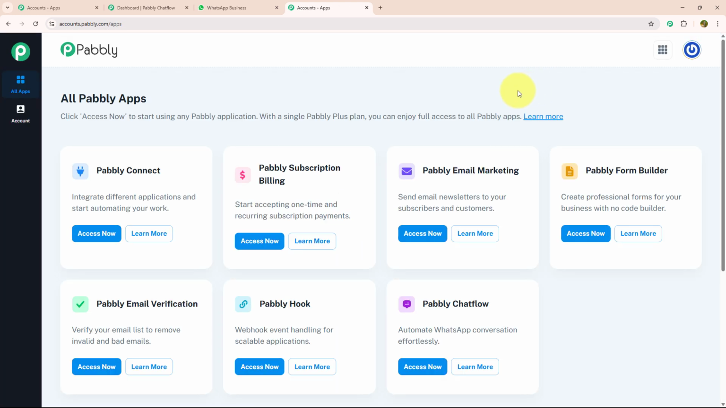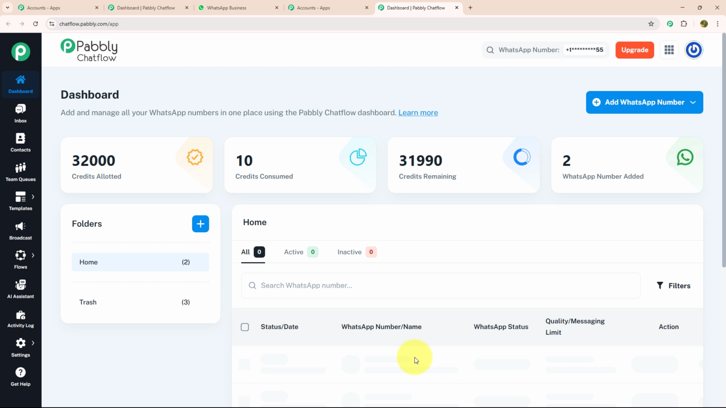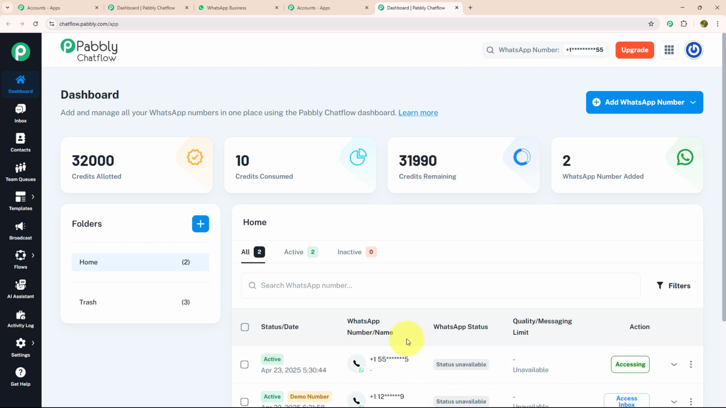After signing in, you will land on the All Pabbly apps page. Over here, you can see there are 7 different applications, but as we are working with Pabbly Chatflow, I will click the Access Now button of that. From there, you will be redirected to the dashboard page. Over here, you can add and manage all your WhatsApp numbers from one place using Pabbly Chatflow. To add a WhatsApp number, you just need to click on the Add WhatsApp Number button, which is given on the top right corner. Inside this, there are 2 options, WhatsApp Connect and Manual Token Connect.